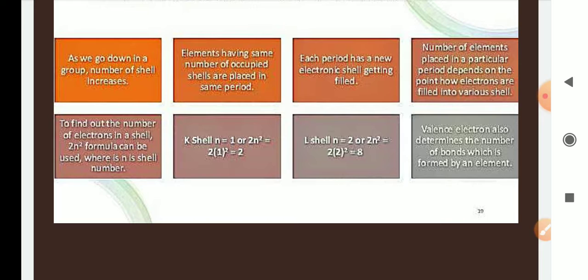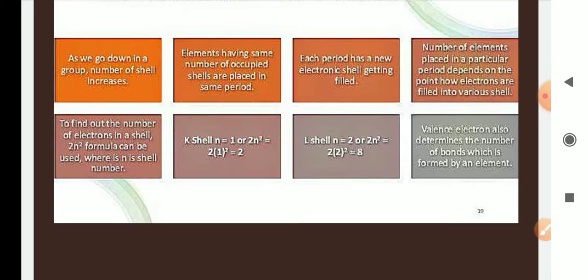Next is lithium, which has two shells, K and L. Next is sodium, 2, 8, 1, so another shell, M, is added. Next is potassium, 2, 8, 8, 1, which contains another shell, N. So in this way, as you go down in a group, the number of shells increases.